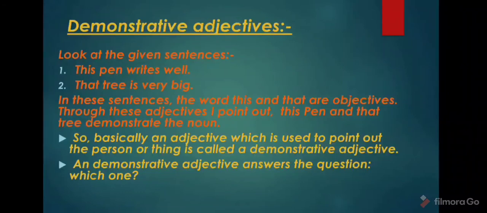That demonstrates the noun. So basically an adjective which is used to point out the person or thing is called a demonstrative adjective. Here the words point out mean I am going to specify, I am going to focus. Got it? A demonstrative adjective answers the question which one? Clear? So this is your demonstrative adjectives.